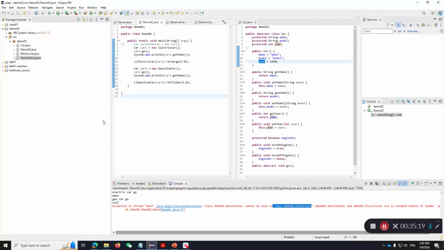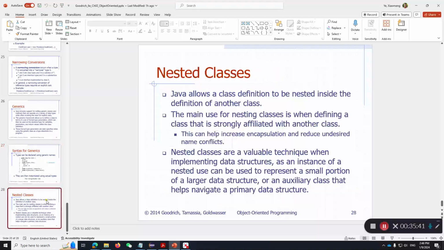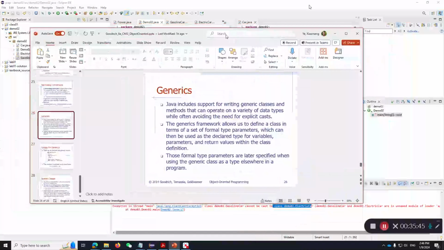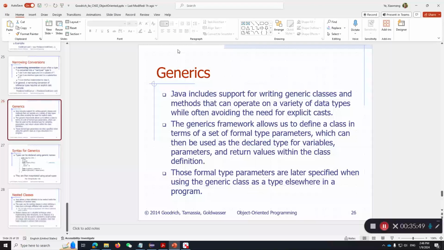All right, I think that's enough for today's lecture video. For the homework, after you watch this, for the next time, you can go over the slides, and I think the most important thing is to pay attention to what generics are. All right, the last 3 slides, generics. Okay, what they are. Those are also an advanced topic in Java, and I assume that you should have gotten some of it in your previous class. But we can go over this again.